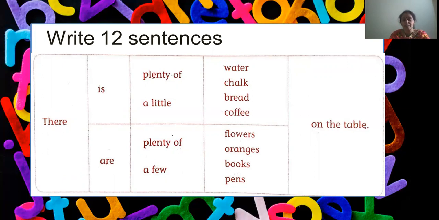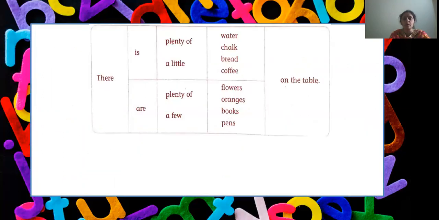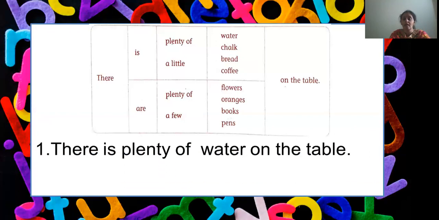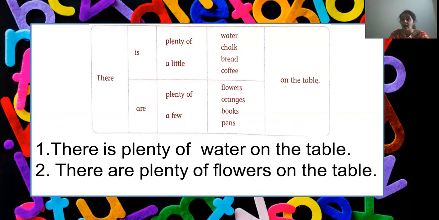First, let us see the examples that they have already given the answers for. The answers given in the book, we'll first see those answers. What is the first sentence that is made? There is plenty of water on the table. Yes, water is uncountable, so we have used the verb is. The second is, there are plenty of flowers on the table. Flowers is countable, so we have used the verb are.